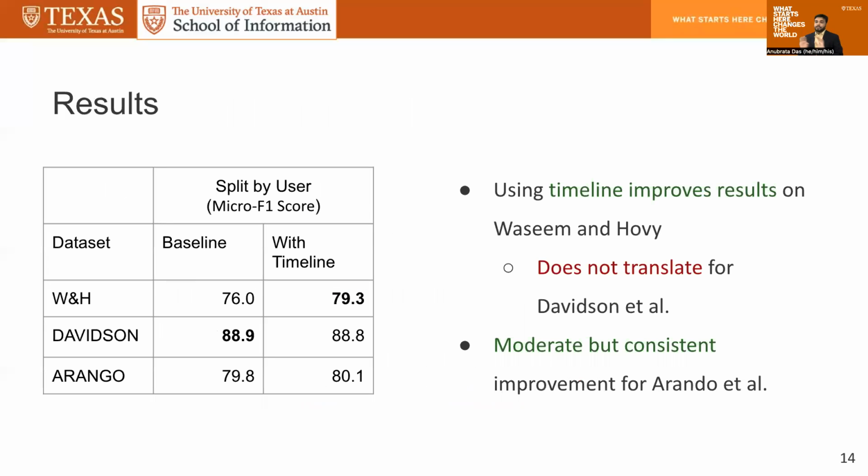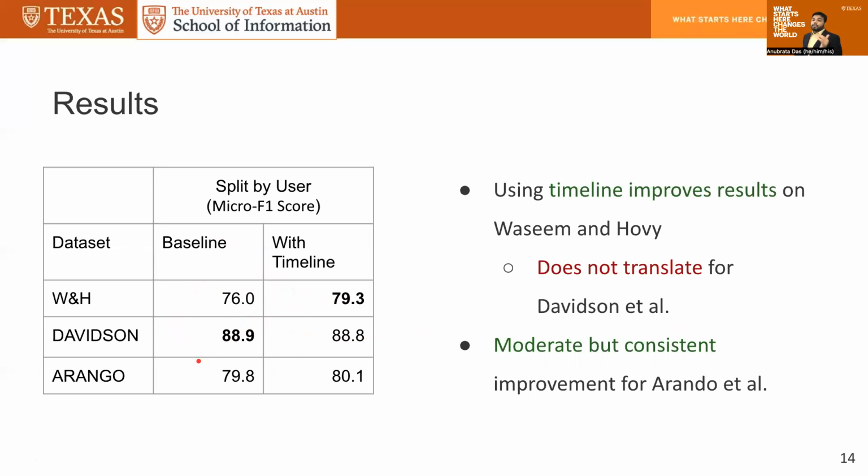Here is a distilled version of the original result. In the paper, we have an extensive set of experiments reporting and comparing different setups across datasets, as well as different classifiers and different measures. In this case, we're just looking at the micro F1 score across the baseline and the timeline across 3 datasets. You can see that Waseem and Hovy has a 76.0 F1 score for baseline, and with timeline it goes up to 79.3. So we see a good amount of improvement by using Twitter history.